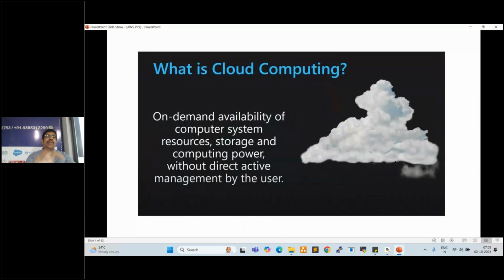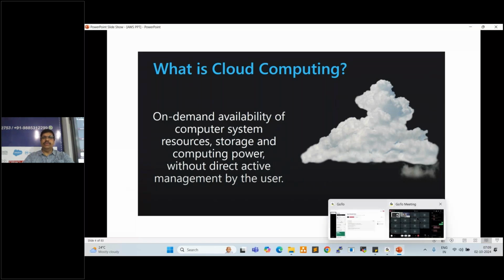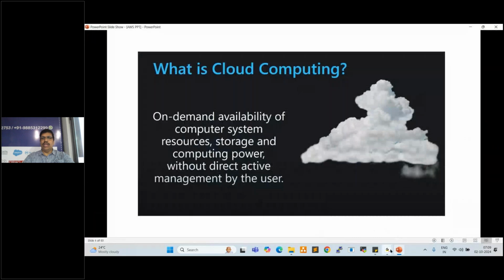It is the on-demand availability of computer system resources, right? What is on-demand? Anyone? Instantly, immediately, whenever we need it, right?